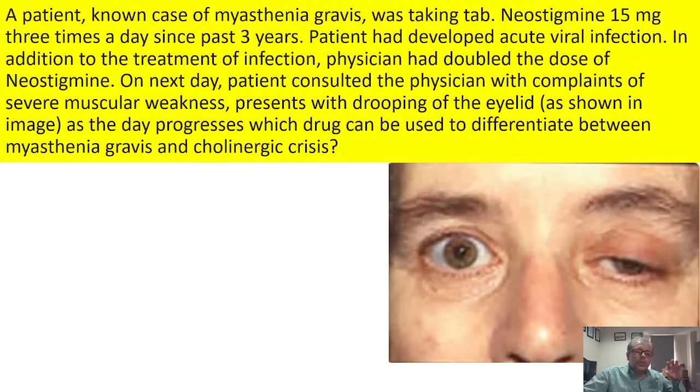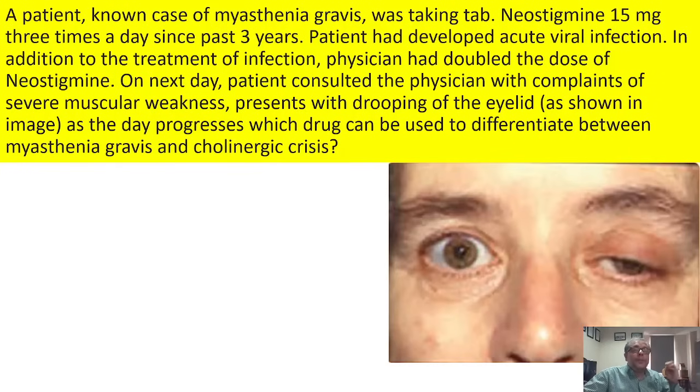Now this can be due to worsening of the myasthenia gravis, which is known as myasthenic crisis. Here I have written myasthenic gravis, but it is not myasthenia gravis, it is myasthenic crisis and cholinergic crisis. What is cholinergic crisis? If you have increased the dose of neostigmine, there is excessive cholinergic overactivity, which may lead to a condition similar to the myasthenic crisis.